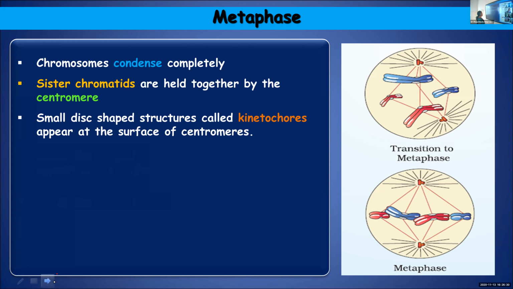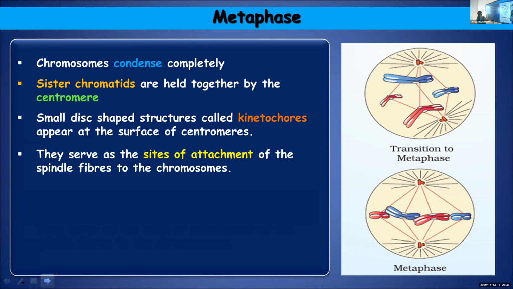Small disc-shaped structures, which you have already learned as kinetochores, will appear. You can see the white disc-shaped structure over here. Those are known as kinetochores, and it is to the kinetochores that the spindle fibers come and get attached. Kinetochores appear at the surface of the centromeres. They are the sites of attachment of spindle fibers to the chromosome. So spindle fibers attach to the kinetochore, and that is how the chromosomes get aligned.